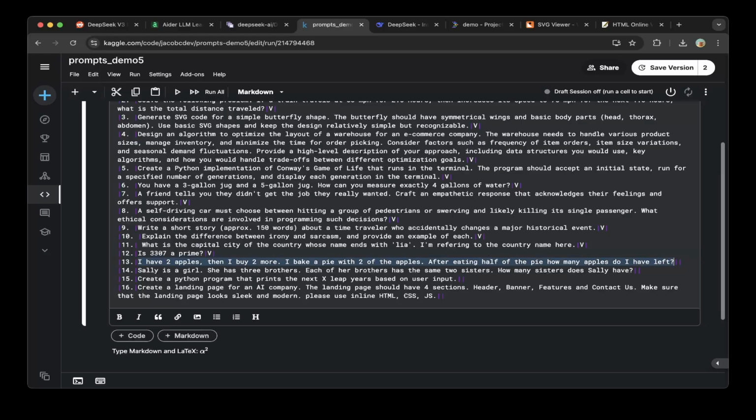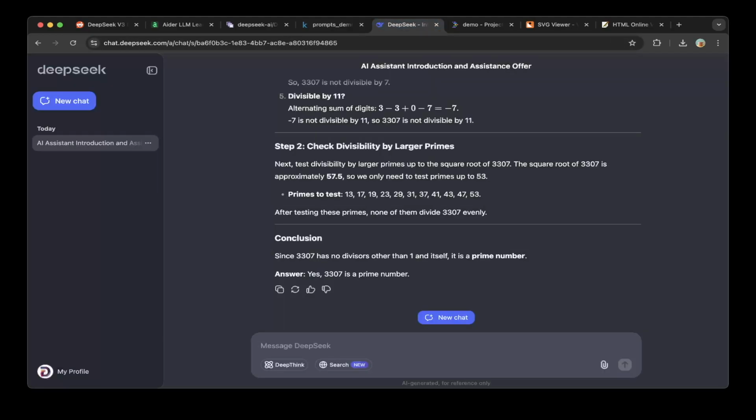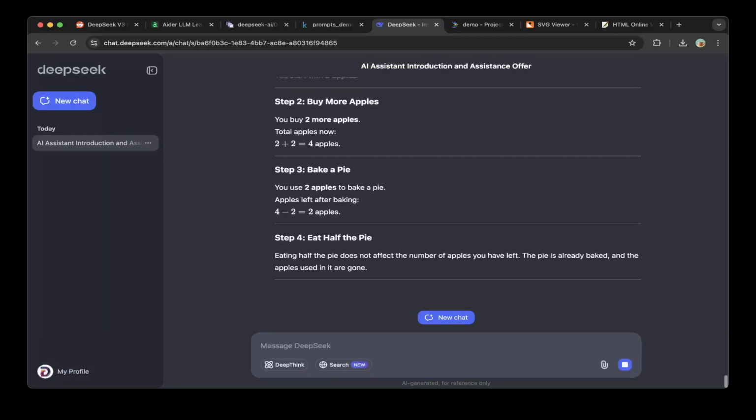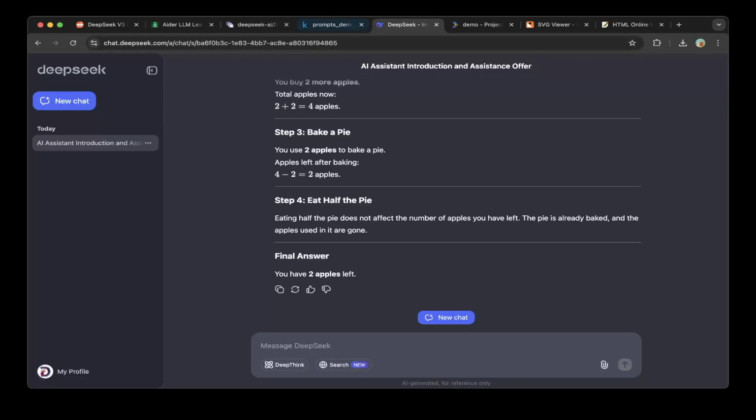I have 2 apples, then buy 2 more. I bake a pie with 2 of the apples. After eating half the pie, how many apples do I have left? So let's copy paste the question. So 2 apples left. This is correct.